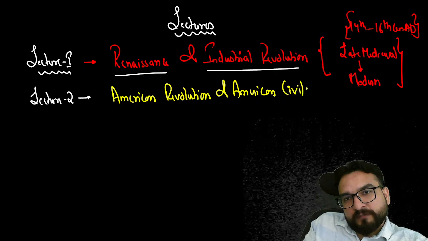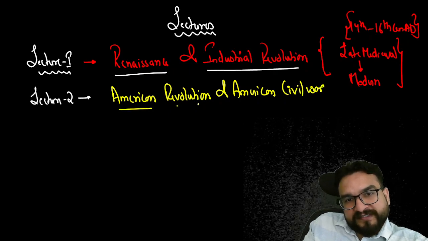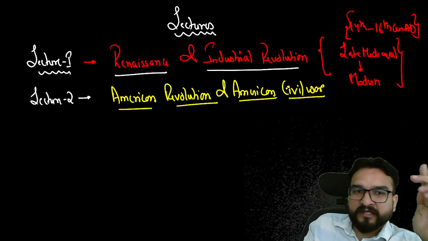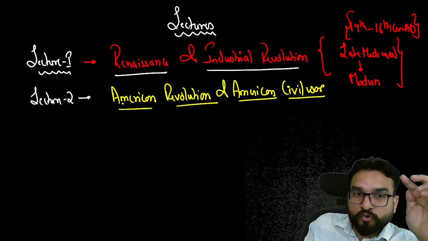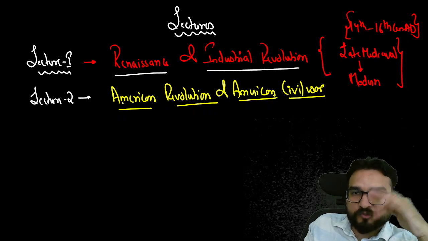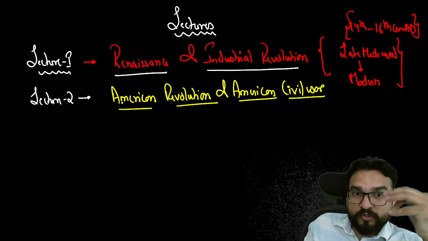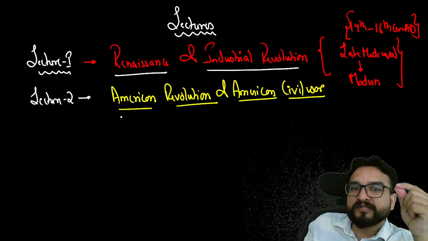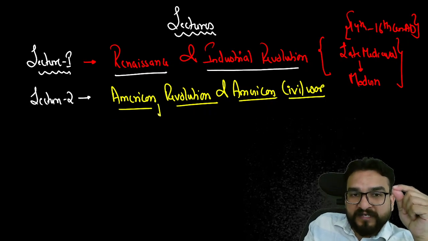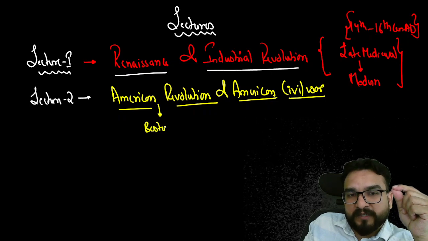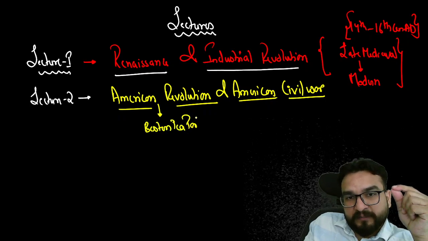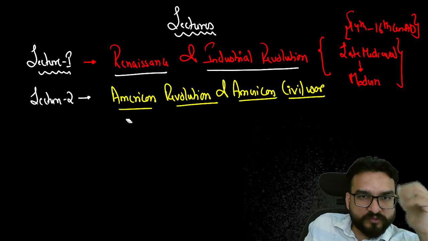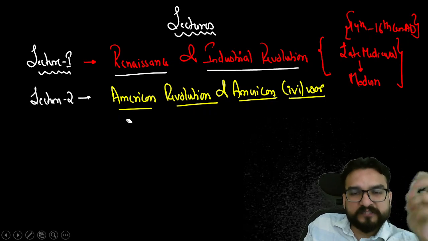Again, what thing will you be asking? You will not be understanding things just in a story format. You should have a fixed template in your mind. What were the causes of the American Revolution? Course of the American Revolution, how it actually happened. What was the role of certain leaders? Over here, leaders become important because you have to drop the names in your answers. Nobody will ask you what happened at the Boston Tea Party, what is the Boston Tea Party. You just have to write this down. The examiner will understand that you yourself know what is in it. You don't have to explain these words, right?